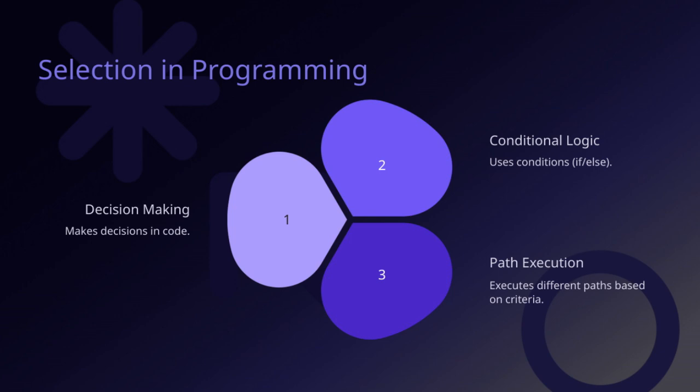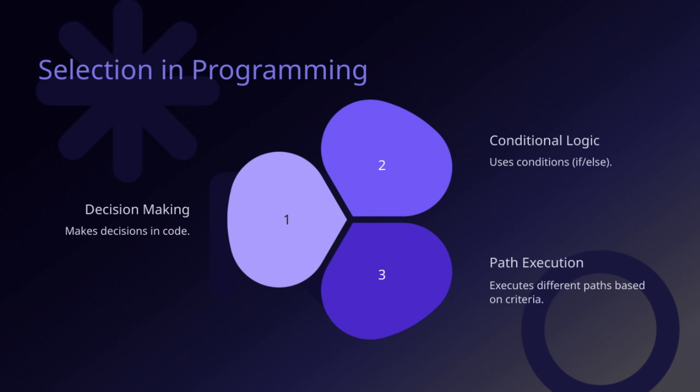This process of choosing between options is what we call conditional logic. It's essential because it allows our programs to be flexible and responsive to different scenarios. On this slide, you see the numbers 1, 2, and 3, which represent different paths the program can take.